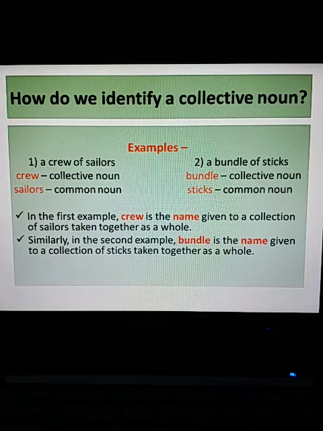Similarly, bundle is the name given to a collection of things, and here in this case, that is sticks, right? So sticks remain a common noun, whereas bundle is the collective noun, right? So remember, children, a collective noun is always the name given to a collection of things, or persons, or animals.